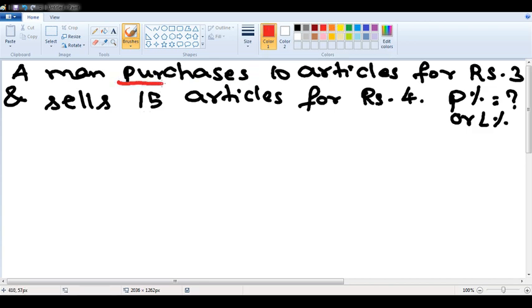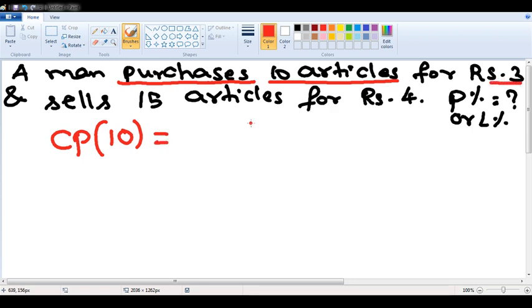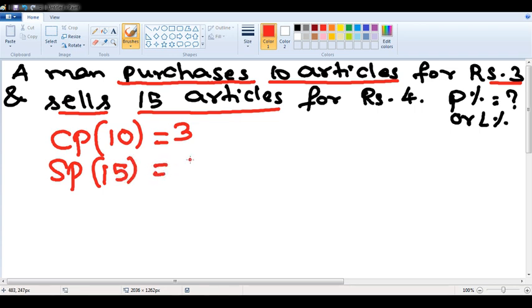A man purchases. Purchasing is nothing but cost price. That means cost price of 10 articles is how many rupees? It is given as 3 rupees. And sell is nothing but selling price. Selling price of 15 articles is 4 rupees. Find the profit or loss percentage.